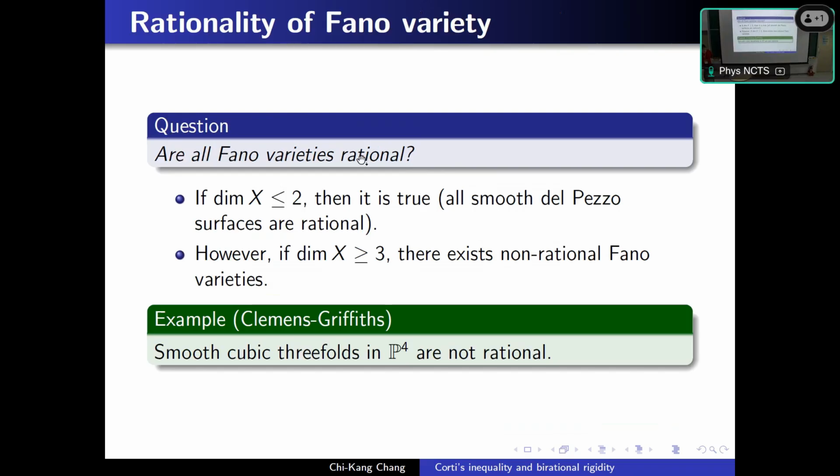However, after the dimension being at least 3, there appear non-rational Fano varieties. One example given by Clemens and Griffiths is a smooth cubic threefold. That is in P4, a hypersurface defined by a degree 3 polynomial. This is a non-rational Fano variety.